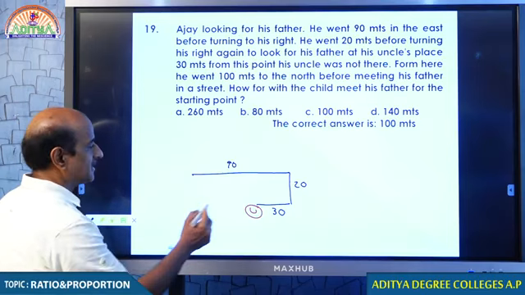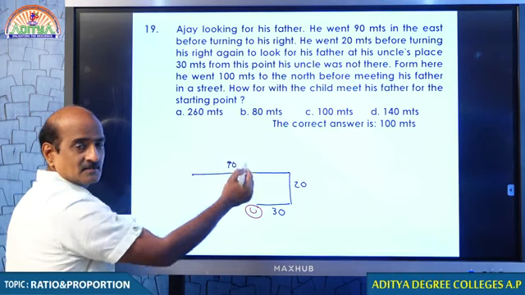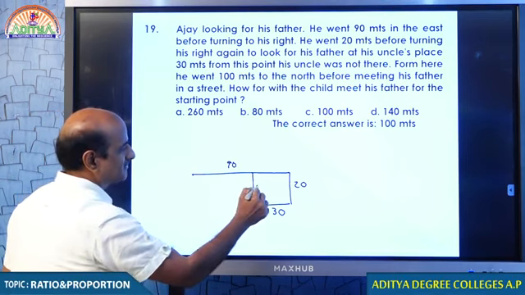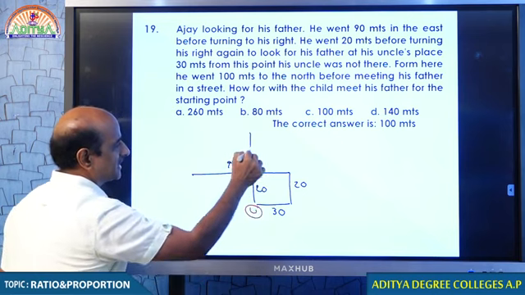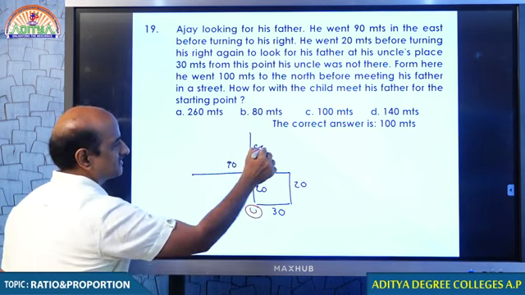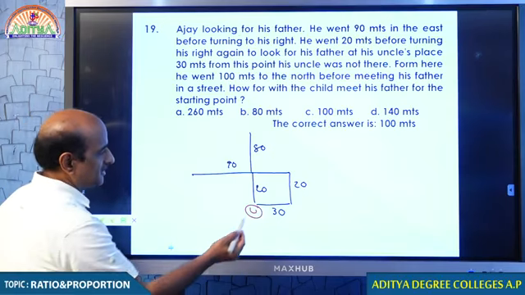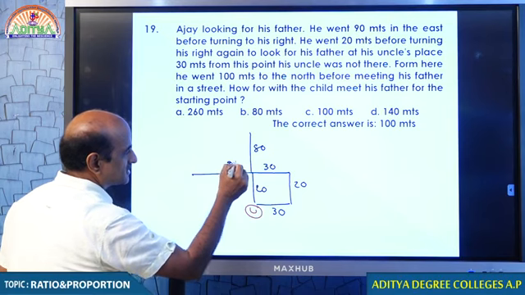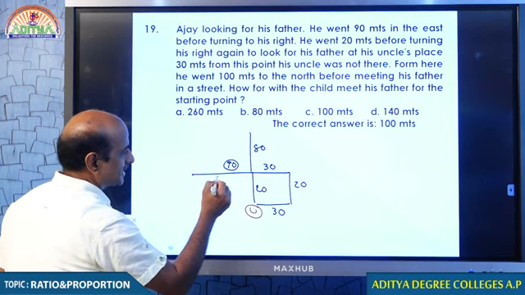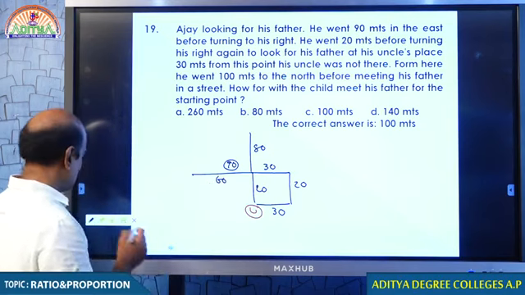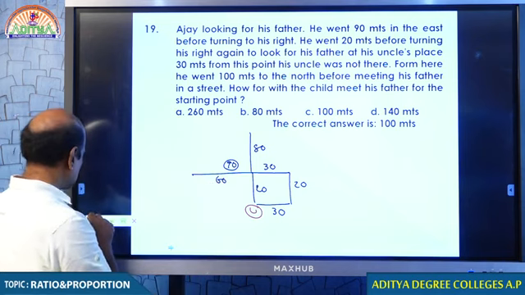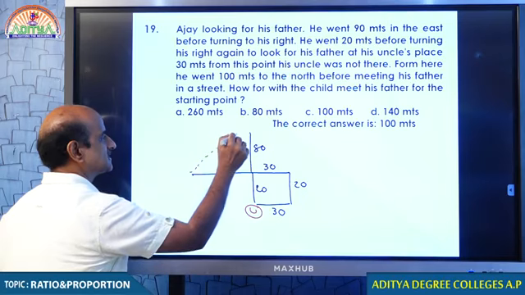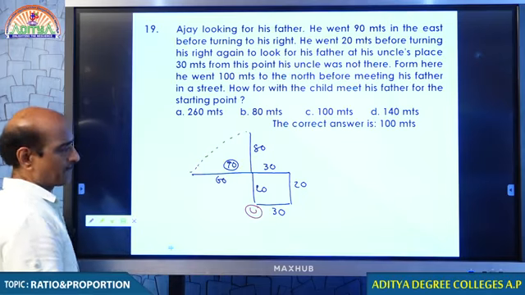From there, he turns right and goes how many meters? 100 meters. 100 means 20 plus 80. You understand? Because this is 30, this is also 30. Actually, this is total 90. If you subtract 30, you will be having 60. What are you asked to find? From this starting point, how far he is from the starting point, this direction you require.